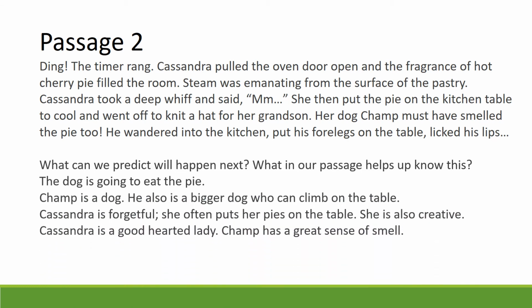We can see that the dog is going to eat the pie. What else can we tell from this passage? Champ is a dog. He must also be a bigger dog who's able to climb up onto the table. We also can tell that Cassandra is forgetful. She also puts her pies on the table where the dog can reach them. We also can infer that she is creative. Not only does she like to bake, she likes to knit. This also makes her a good hearted lady who likes to do things for other people.